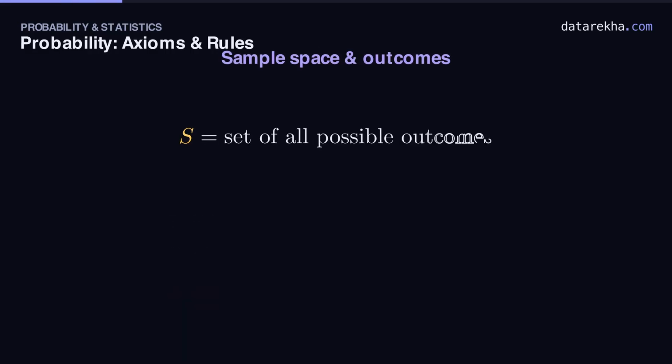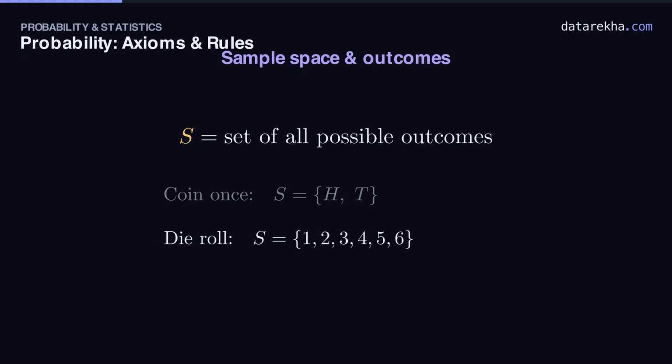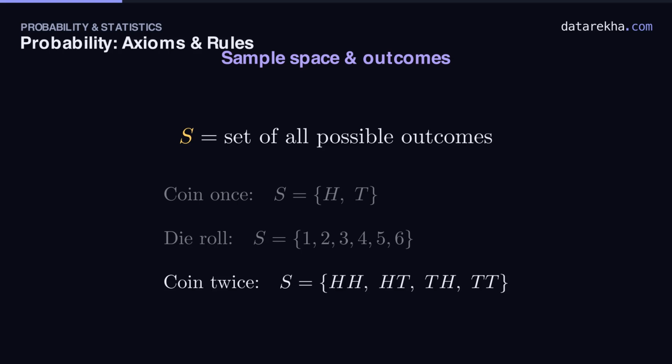Start with the ground floor. The sample space, written capital S, is the set of every possible basic result of an experiment. Each single result inside it is called an outcome. Toss one coin, and the sample space is simply heads or tails. Two outcomes. Roll a die, and it grows to the numbers 1 through 6, six outcomes. Toss a coin twice, and we track the ordered pair: head head, head tail, tail head, tail tail. Four outcomes in all. And notice, one single element, like the number 4, is one outcome. The whole collection is the sample space. Keep those two apart.